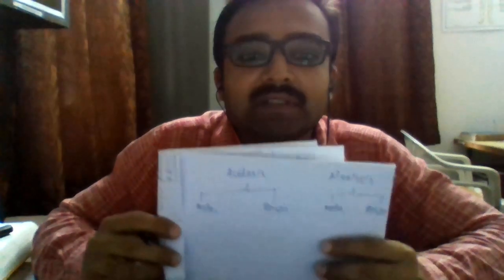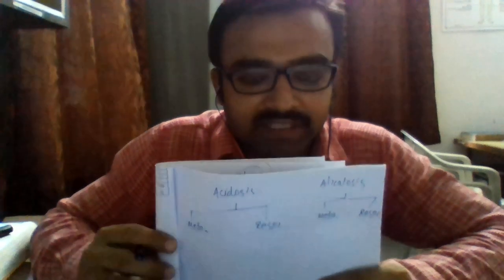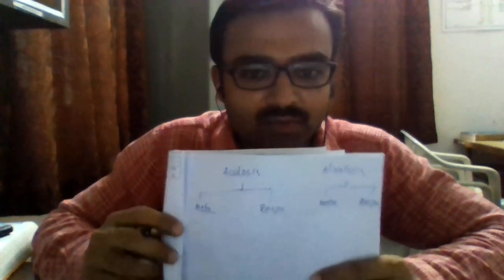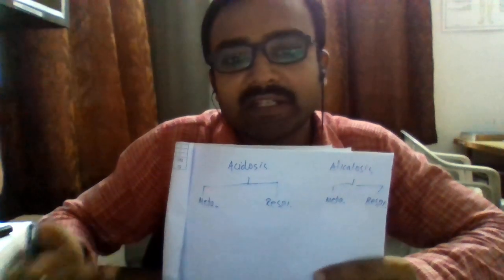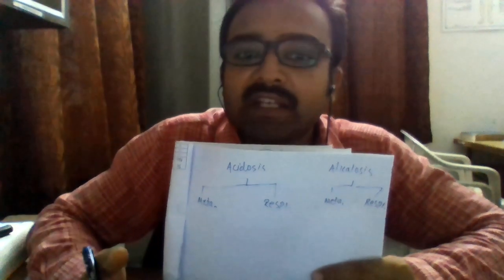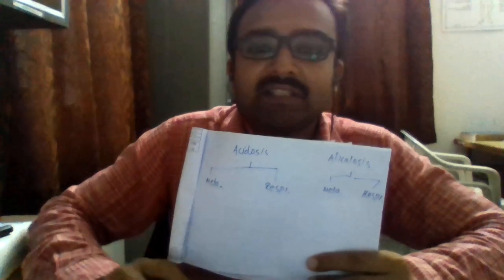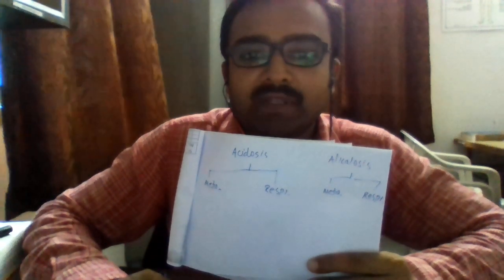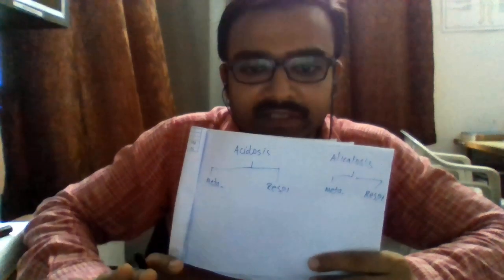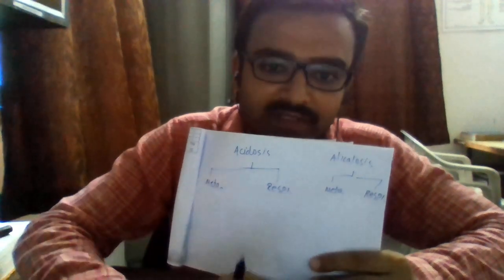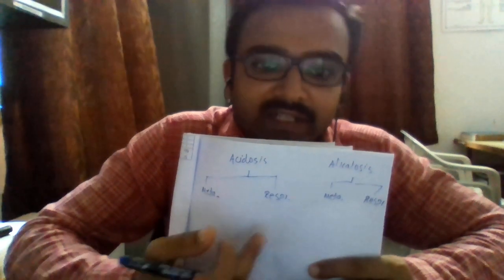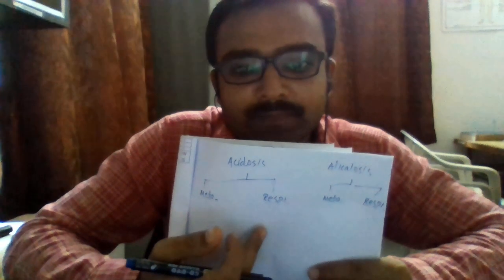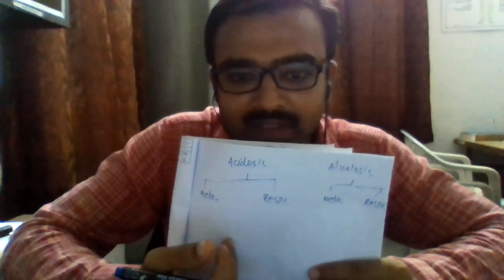Say for example, if the carbon dioxide which needs to get exhaled, which needs to get eliminated from the body, remains in the body because of any pathological condition, the concentration of CO2 will increase in the blood and it will adversely affect the pH of the blood.